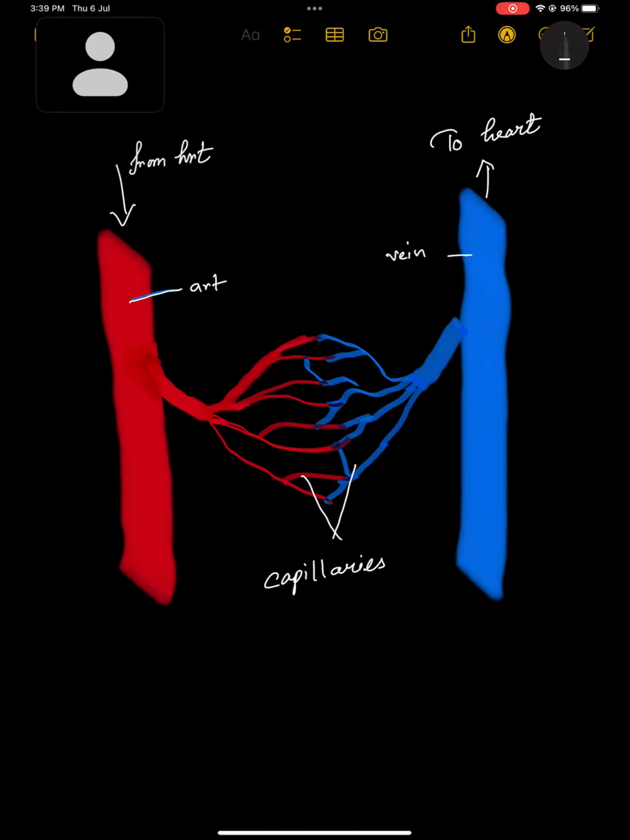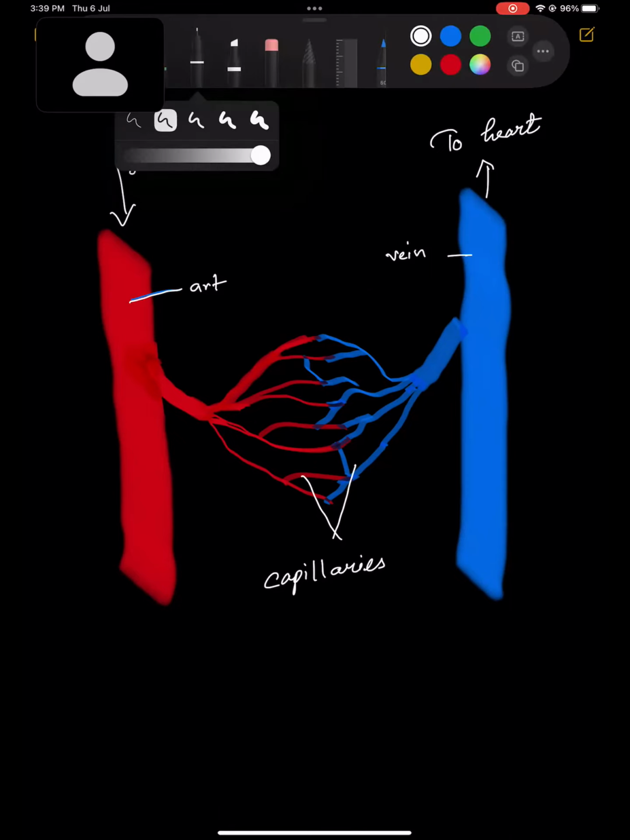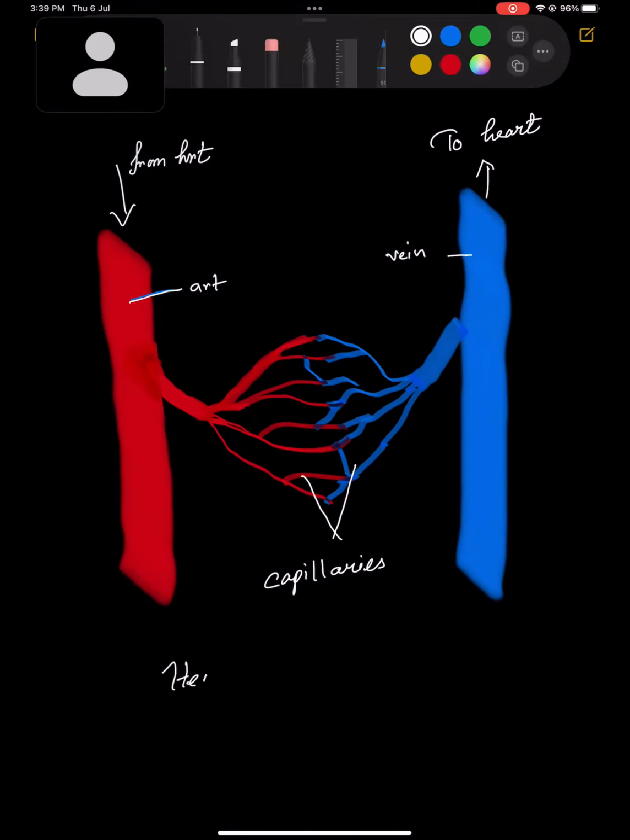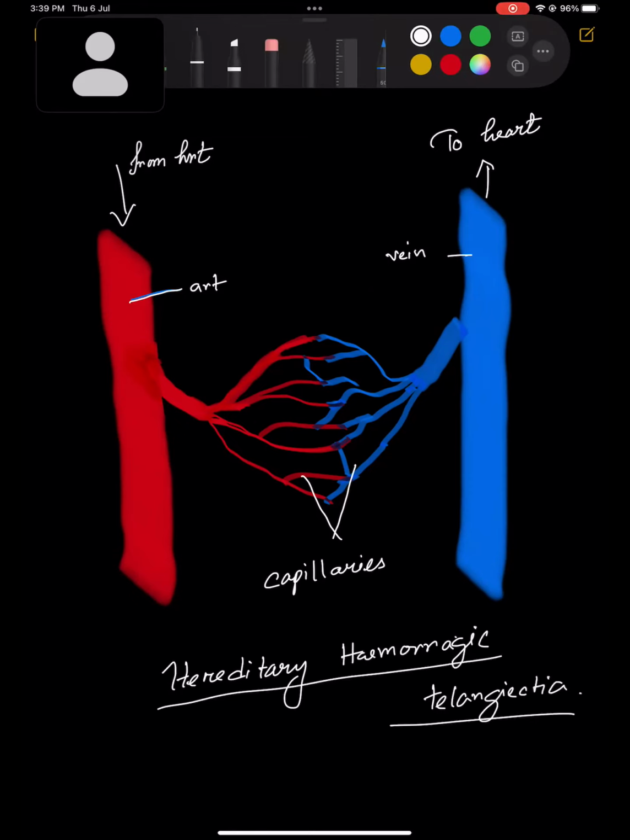Bismillahirrahmanirrahim. First, today I want to discuss hereditary hemorrhagic telangiectasia. This topic is very important. Why is this topic under hematology? Because this hemorrhage is not because of platelets. This is actually a genetic disease.